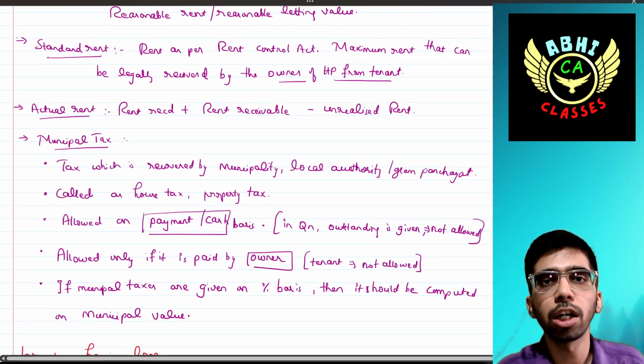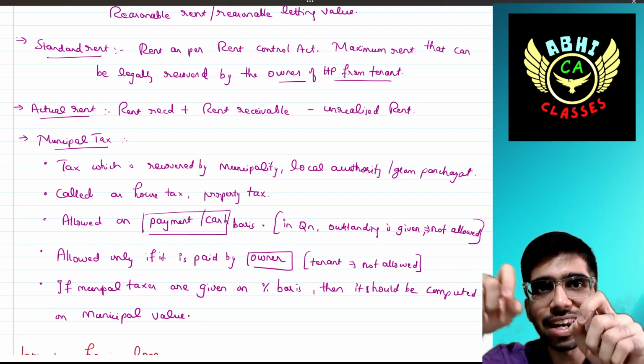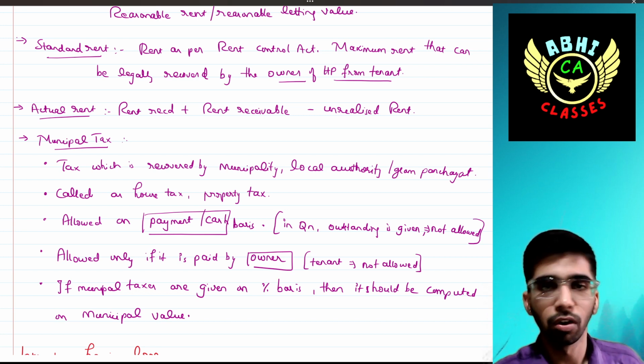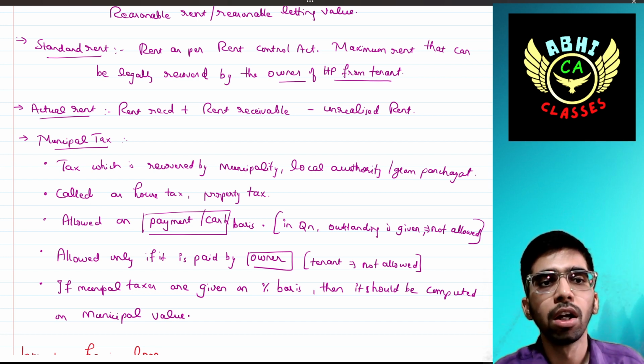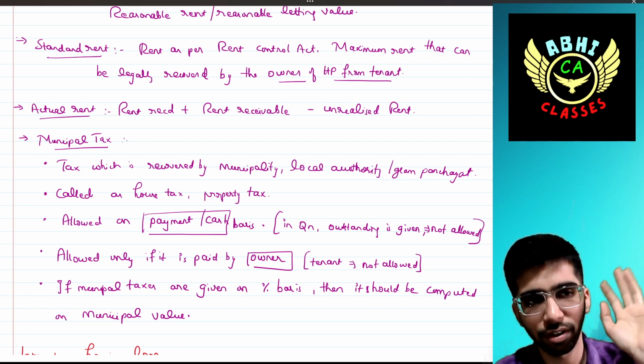Then actual rent. Actual rent means actual rent received plus actual rent receivable which has not been received. That means it is rent due, in other words, minus unrealized rent. Okay, what do you mean by unrealized rent? We will see in the next point. Okay, it is a formula: rent received plus rent receivable minus unrealized rent.